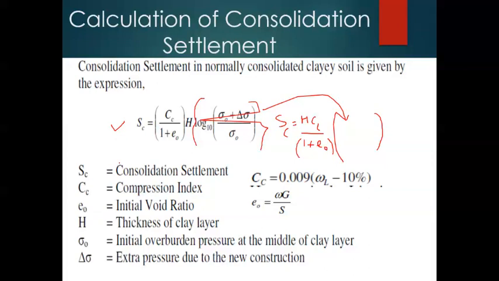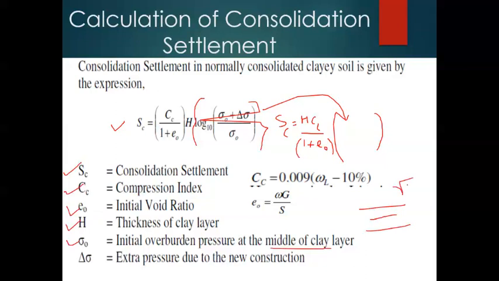Here in this equation, Sc is the consolidation settlement, Cc is the compression index, e naught is the initial voids ratio, and H is the thickness of the clay layer or clay strata. Sigma naught is the initial overburden pressure or the surcharge pressure at the middle of the clay layer. This is very much important. Whenever the clay layer is given to you, we must calculate the surcharge pressure. As you know, surcharge pressure is calculated using this particular equation.